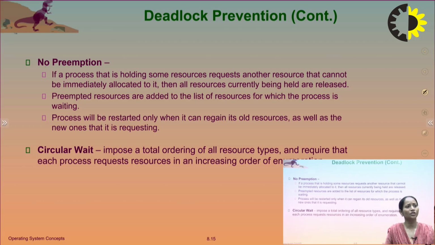And the next one is circular wait. Impose a total ordering of all the resources and require that each process requests resources in an increasing order of enumeration.